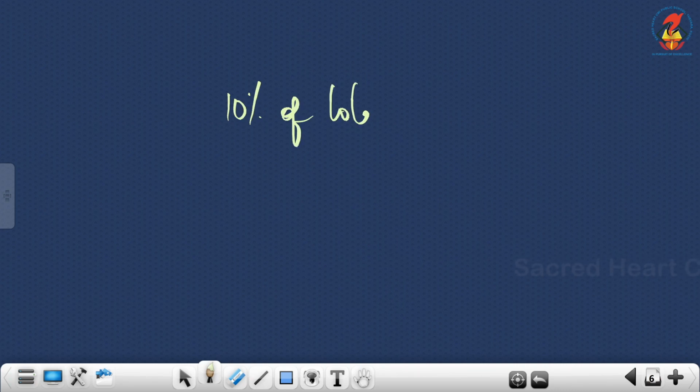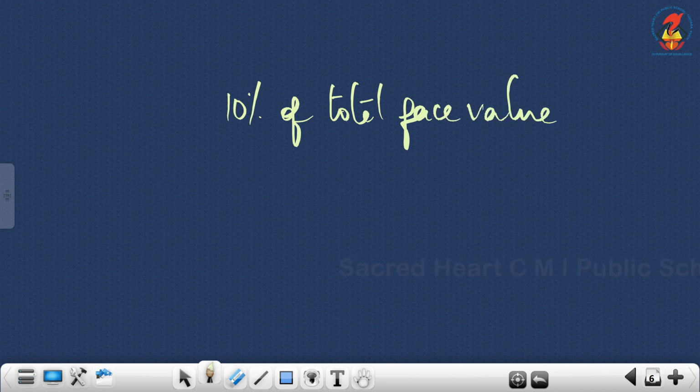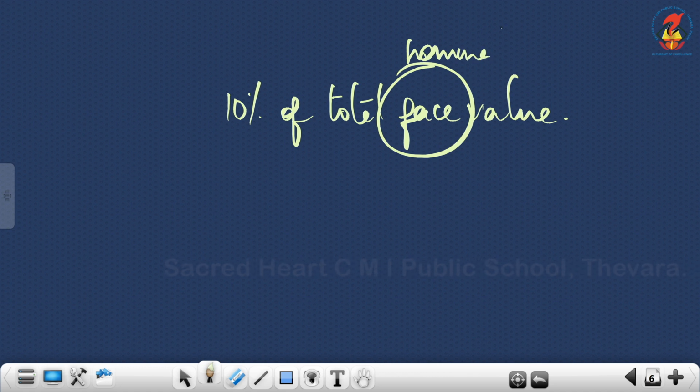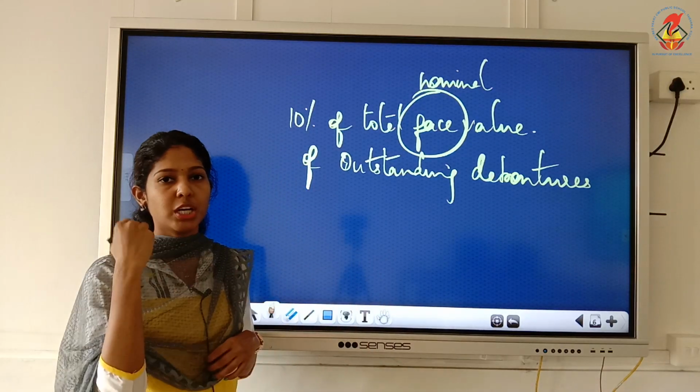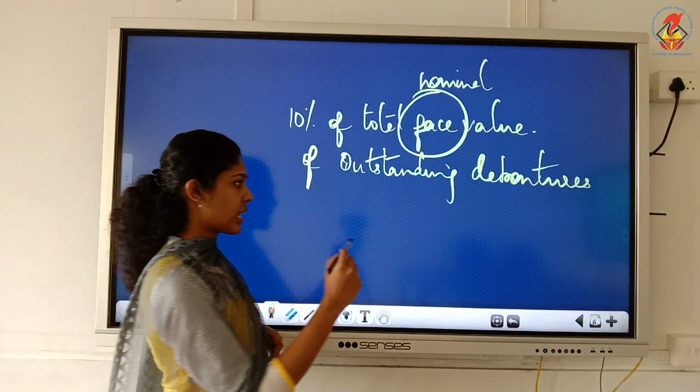This point you must remember throughout this chapter. 10% of total face value, that also you have to remember. Don't take premium and all. Total face value of outstanding debentures. Outstanding debentures means the debentures which we are going to redeem.